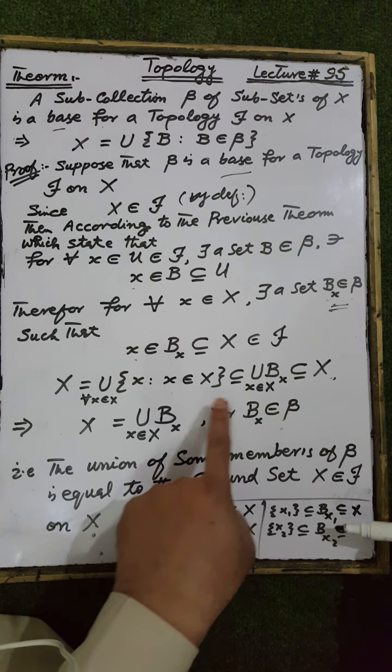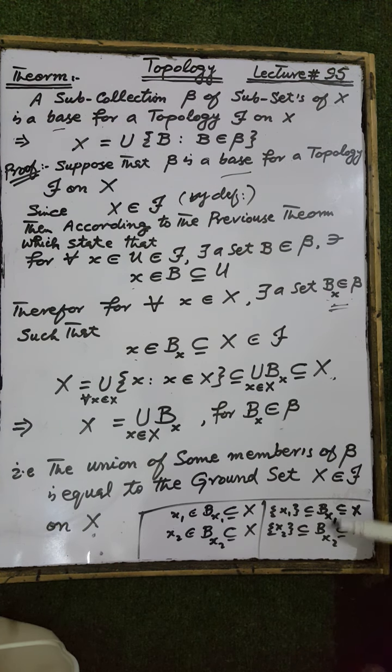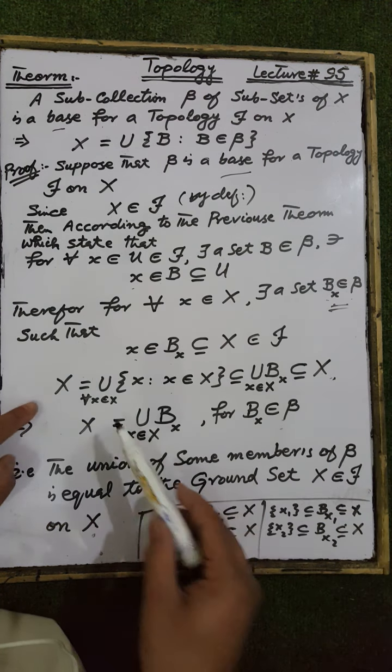Each of these sets is a subset of the union of the superset of this set. The union of the supersets is Bx1 and Bx2, and the union of Bx1 and Bx2 is a superset of the union of these sets, and each of these sets is a subset of the ground set X. Therefore, the union of the subsets is again a subset of the ground set X.